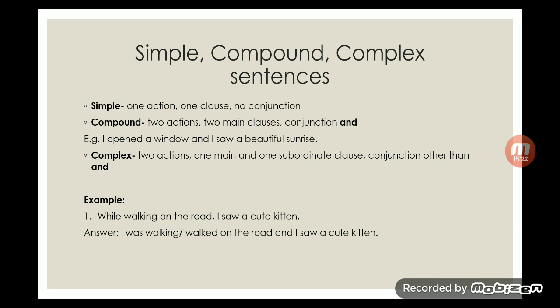Okay? If you remove the second clause, then also the first clause, whichever clause remains, has a meaning of its own. You have to know this. Okay, I'll give you some examples so that you can understand it. And the conjunction which is used is and. compound ओळखायची सोपी ट्रिक ही आहे की if it is a lengthy sentence and if there is and, then definitely that is a compound sentence. Okay, for example,